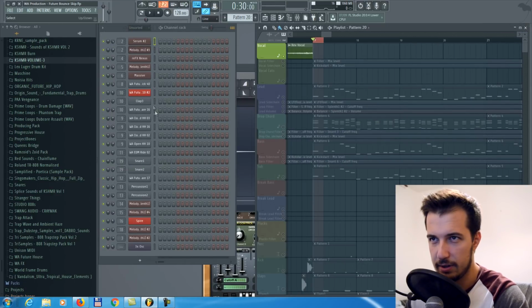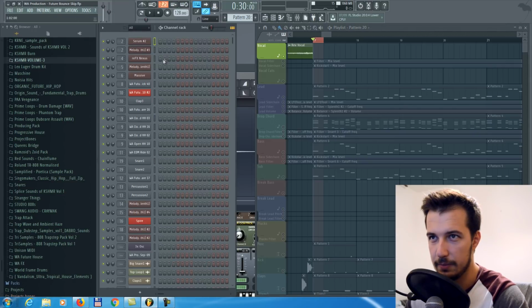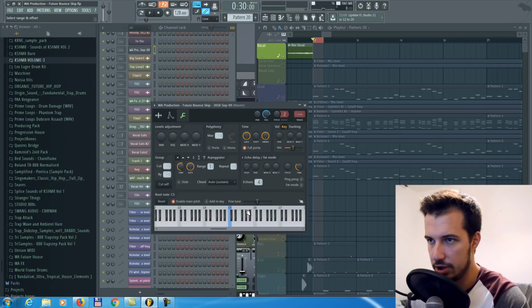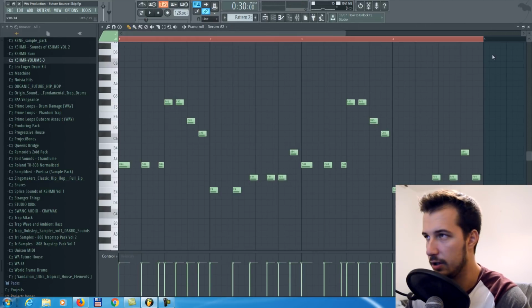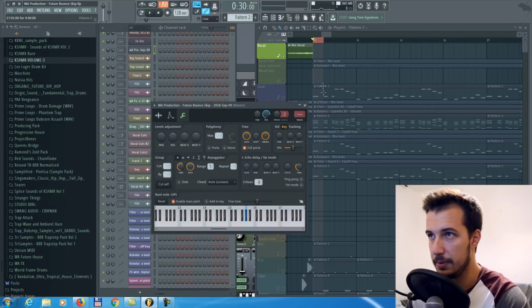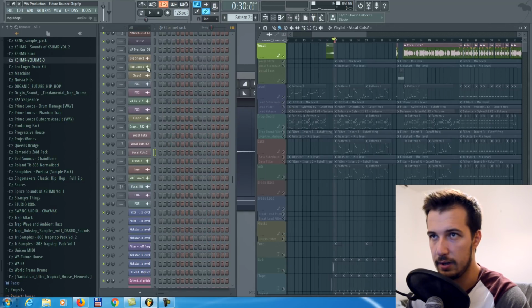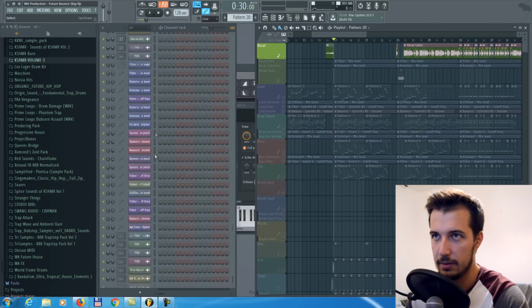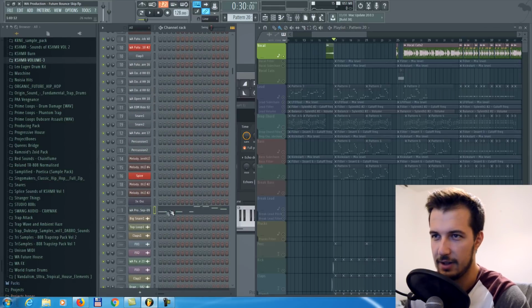So where did we put it? I lost it. I lost the vocal. Okay, here it is. So it was G, right? Or was it G sharp? It's G sharp. So let me just take the vocal. Root notes G sharp. It should be on slot 1. Take the main melody and copy it over to our vocal, which I lost again. Oh my god. Where's the... Oh, here it is.